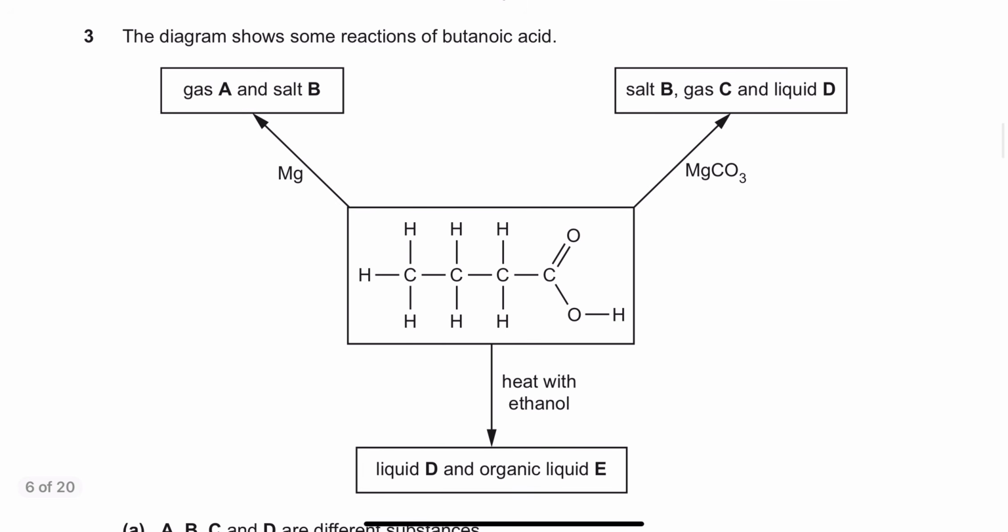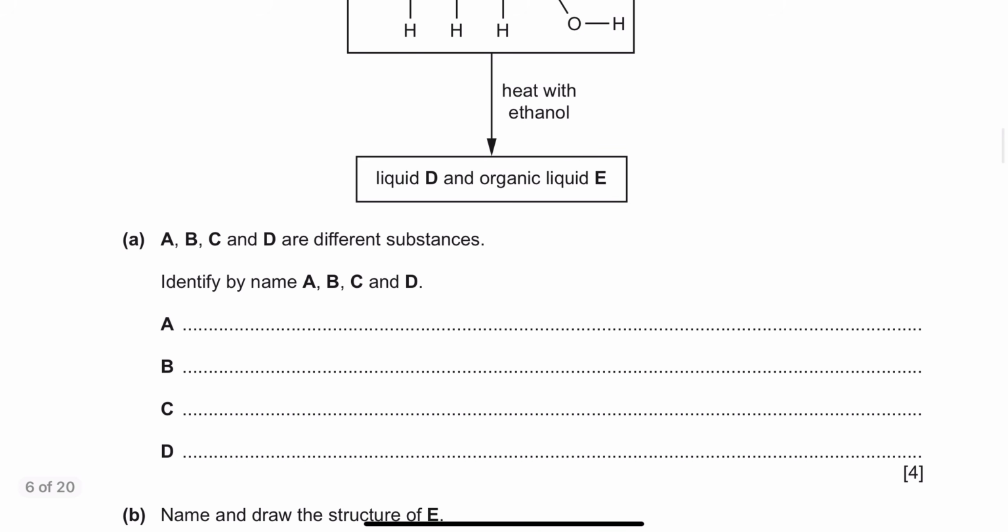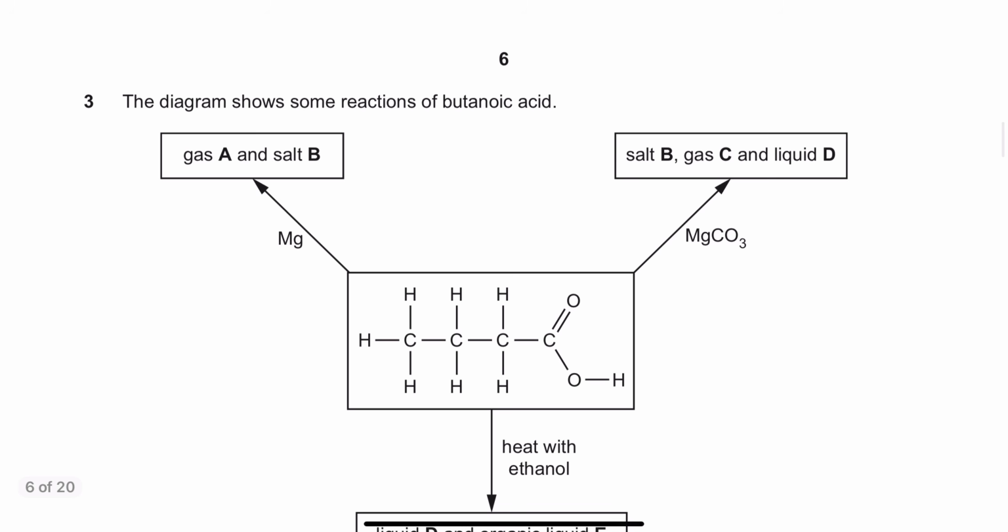Now, yeah, this is a good question. It says identify A, B, C, and D. Now, it says this is your beautiful acid. And which acid is this? Meth, eth, prop, but. This is butanoic acid, right? So let me write it down.